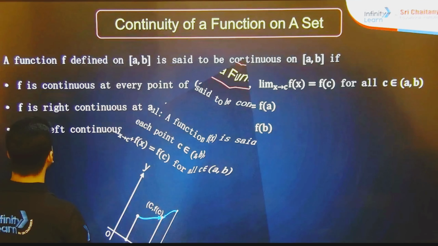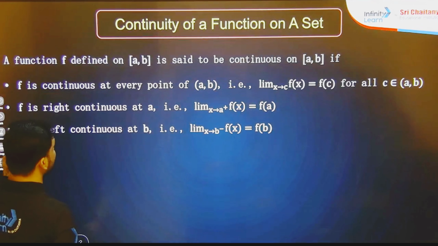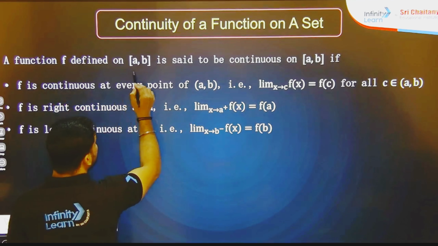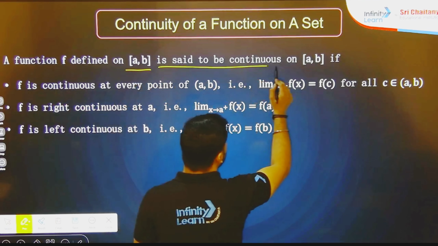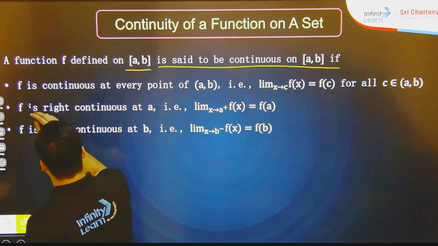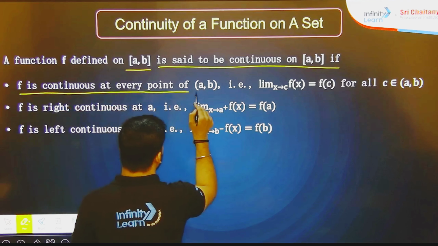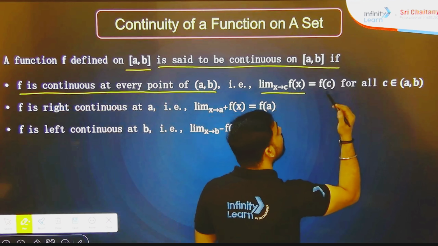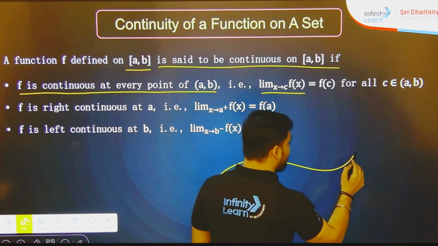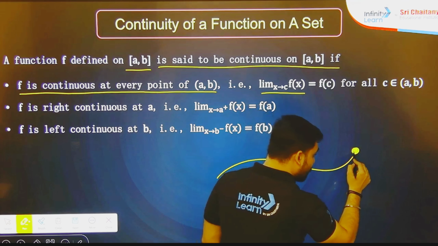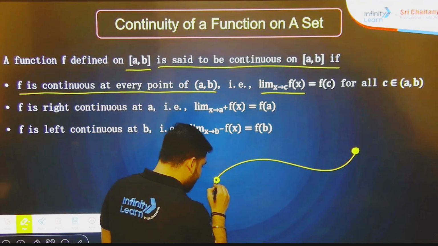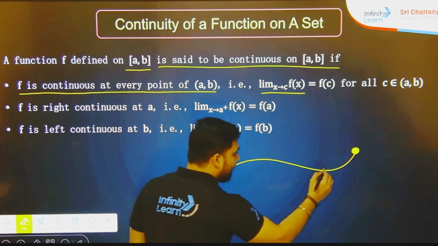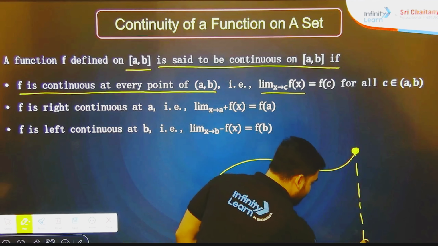So in the closed interval, what is the difference? You can see here, a function defined on the closed interval [a, b] is said to be continuous on [a, b] if the function is continuous at every point of [a, b], that is limit x tends to c f(x) is equal to f(c). Means suppose again we are having this function but this time we are including these two values. Suppose this is A and this is B.